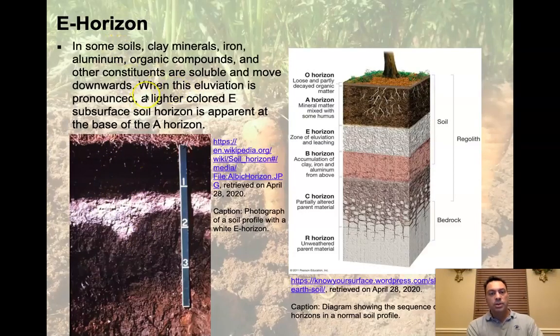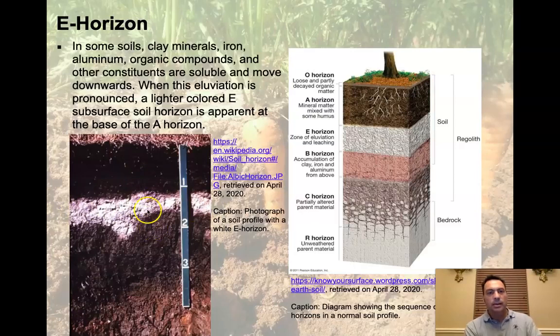When this eluviation happens, this is that leaching and transport is what that means. Okay, when that happens, a lighter colored E subsurface soil horizon is apparent at the base of the A horizon. So here we see it, right? It's highly leached. It's a nice, beautiful white band right here in the middle between these two black sections.